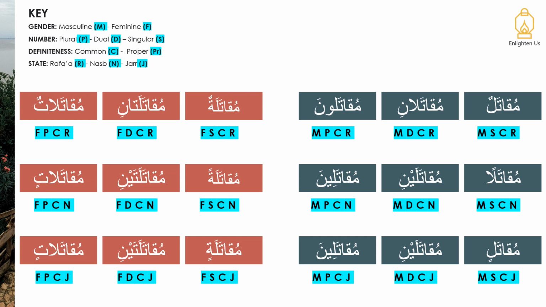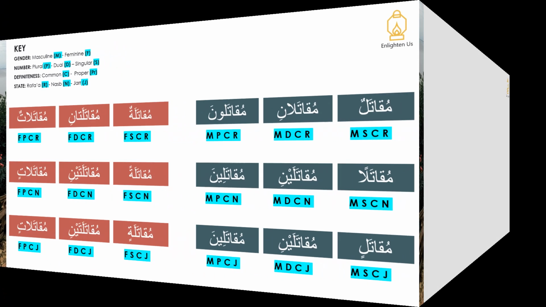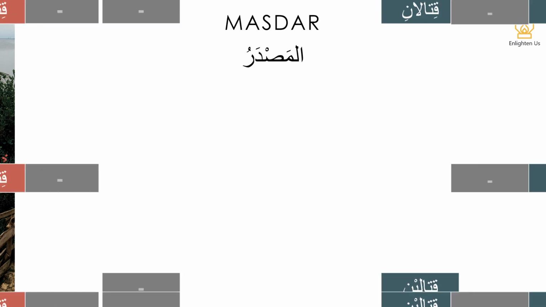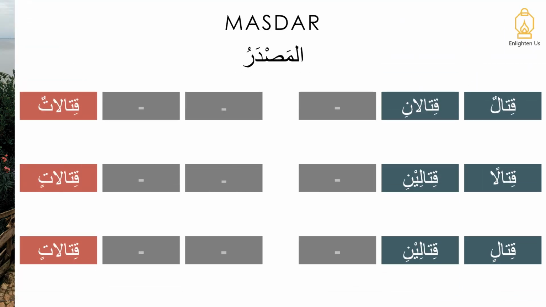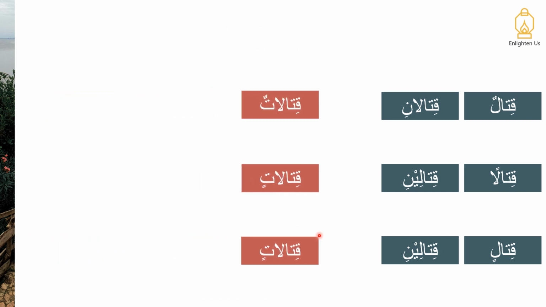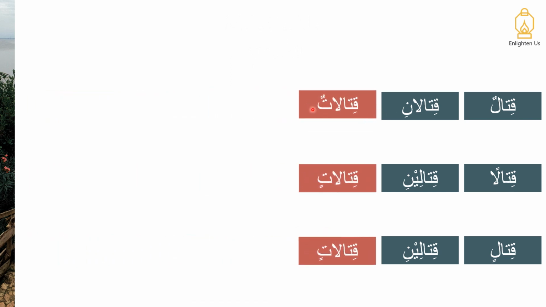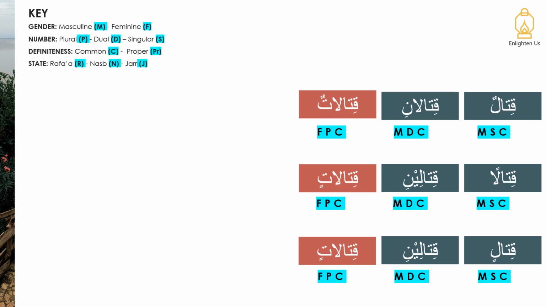Now let's move on and look at the masdar. And again, with the previous example, we're looking at the first type of masdar, qitalun. So we have qitalun, qitalan, qitalin, qitalani, qitalaini. And again, as we've seen with masdars, to pluralize, we are using the feminine plural. Qitalatun, qitalatin. And to understand what we're looking at, there's your key. Now let's look at the second type of masdar.